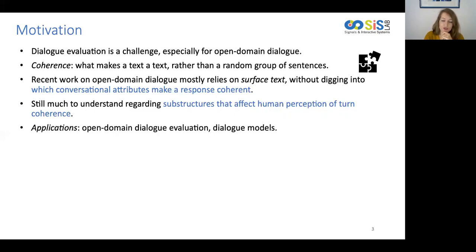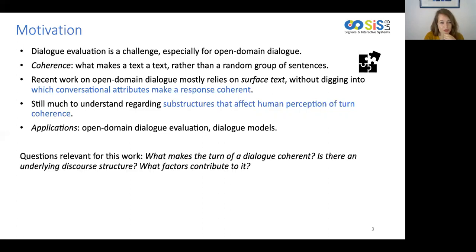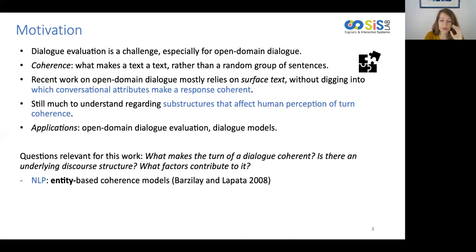We see the applications of our work not only in open domain dialogue evaluation, but also in open domain dialogue modeling. Questions relevant for this work are what makes the turn of a dialogue coherent, but also is there an underlying discourse structure and what factors contribute to it? The NLP community has attempted to answer some of these questions by focusing on the role of entities with entity-based coherence models.